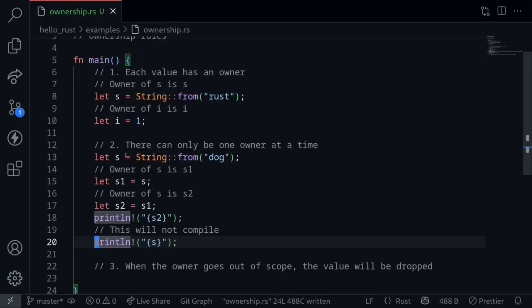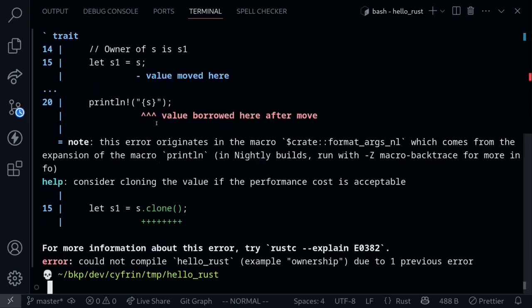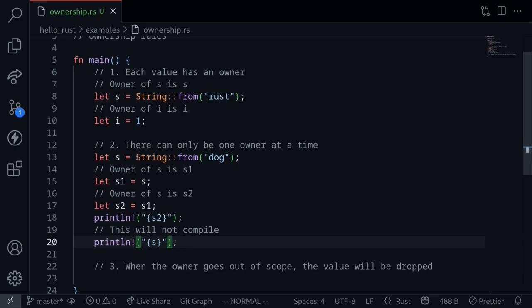However, if we try to print the variable s, this will not compile. Try to execute the code again, and we see that the code does not compile. This is because the owner of the string "dog" is now the variable s2. So the variable s is invalid. It is no longer the owner of this string. The ownership rule says that there can only be one owner at a time. Therefore, once we transfer the ownership of a value to another variable, we can no longer reference the original variable.